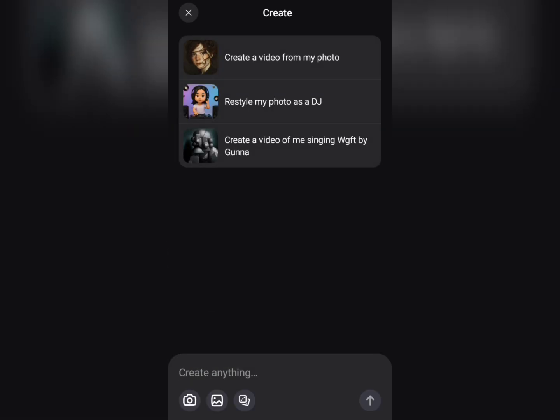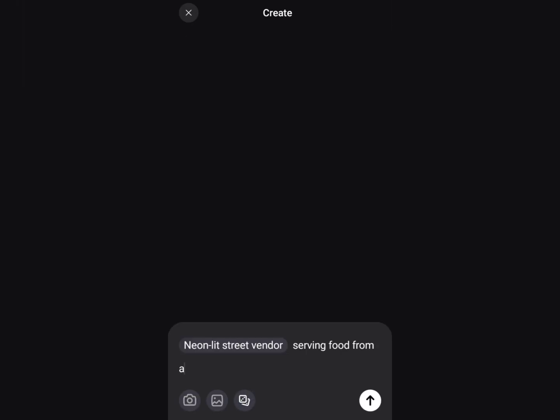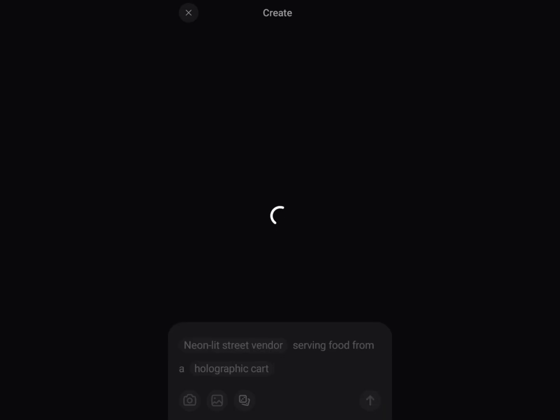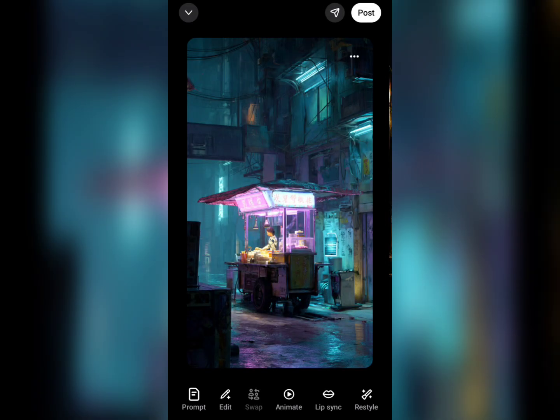And if you don't have anything in mind, you just want to test out the application, you can tap on the dice icon here. It will pretty much give you an idea of what you can generate. And all you have to do is just tap on the arrow icon here, and it will start generating something for you that you may be curious about. So it's not going to take very long. It's very quick, and you don't need any credits or any coins or any subscriptions, as far as I'm understanding for this application here. It's most likely free.